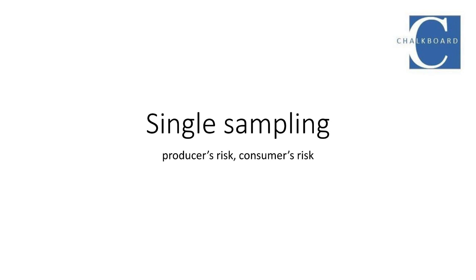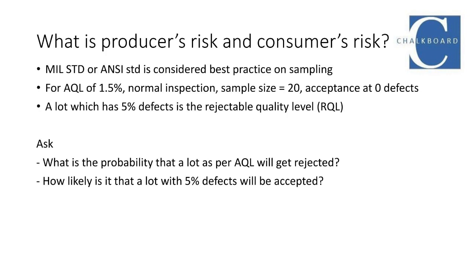We have learned to calculate the probability of getting a certain number of defects in a random sample drawn from a lot. Today, we will discuss the implications of this, both from the perspective of the producer as well as the customer. When it comes to sampling plans, usually the military standard or the more recent ANSI standard is used as reference. There are three types of inspection: normal, relaxed, and tightened.